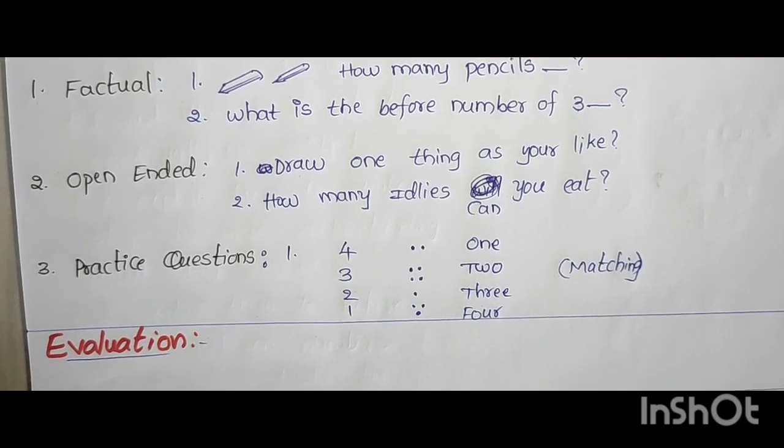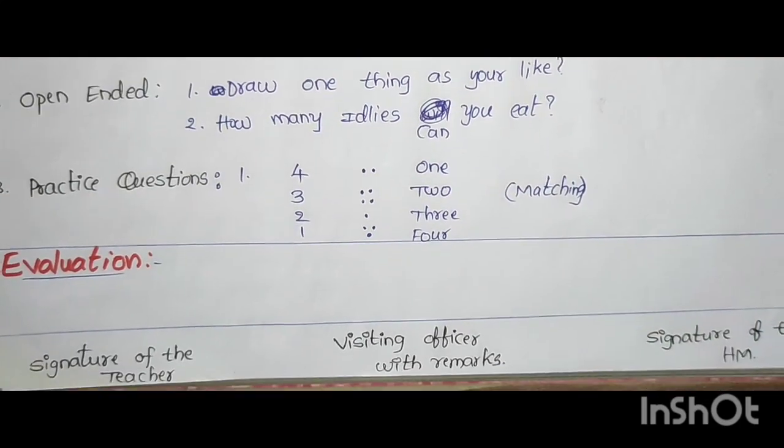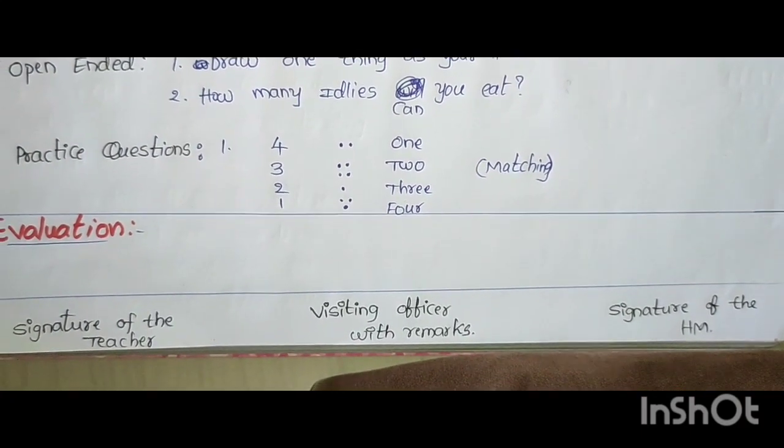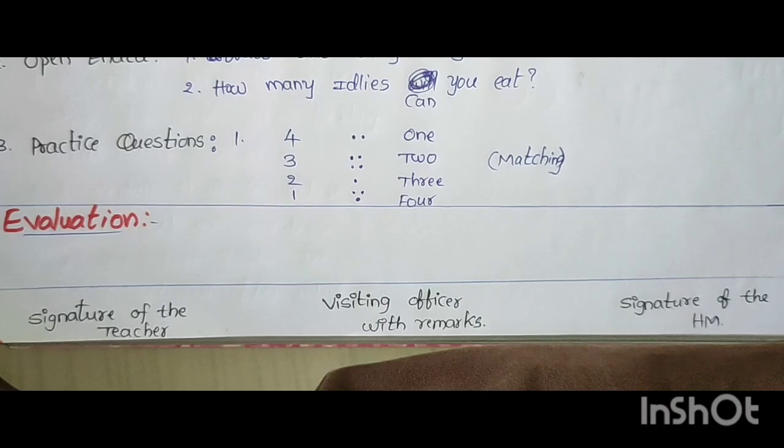The next one is evaluation. While learning, we evaluate the children and write it in the columns. Signature of the teacher, signature of the HM, visiting officer with remarks. This is the TLM for first class.